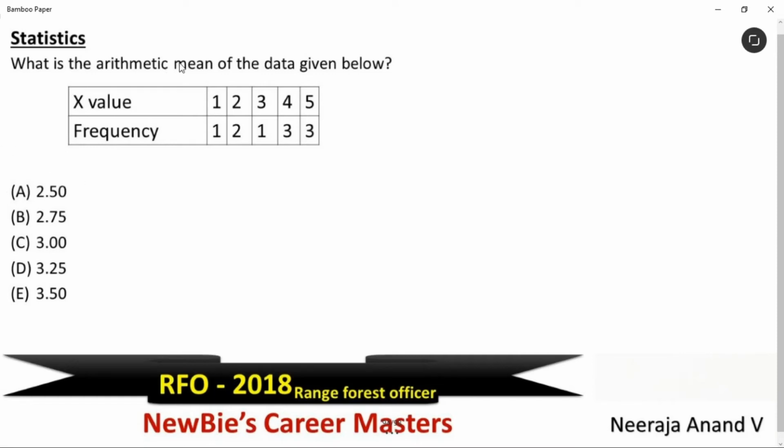Another very simple question from statistics. What is the arithmetic mean of the data given below? Okay. X value is given and respective frequency is given. Now the question is for arithmetic mean. Arithmetic mean is equal to sum of product of frequency and x value divided by sum of all the frequencies.